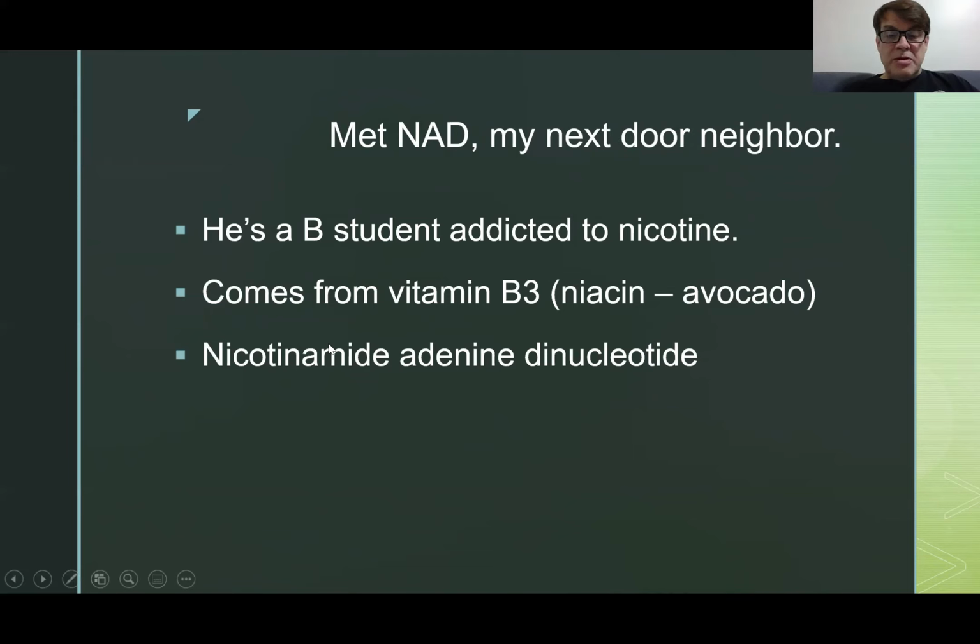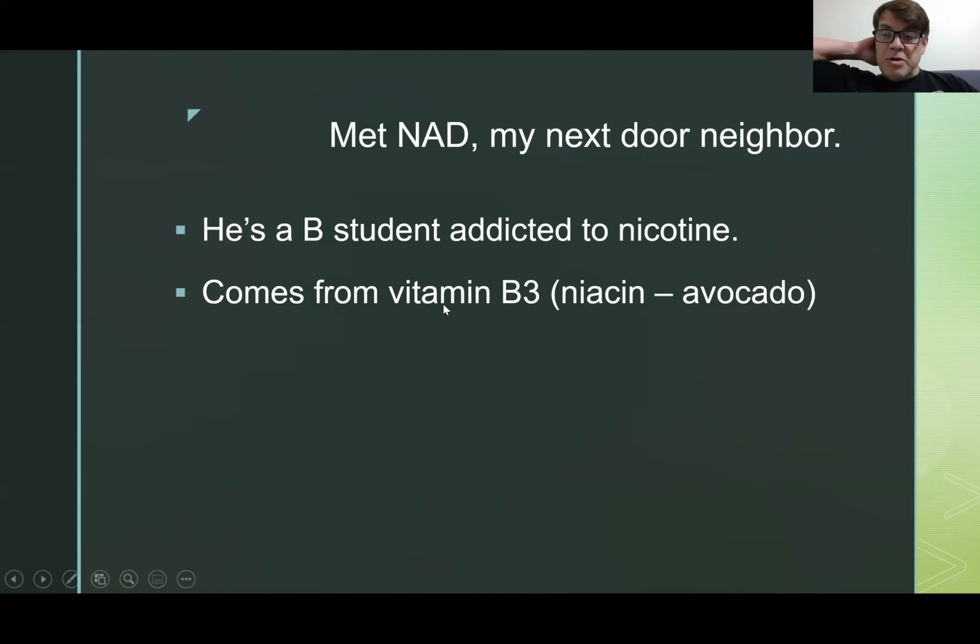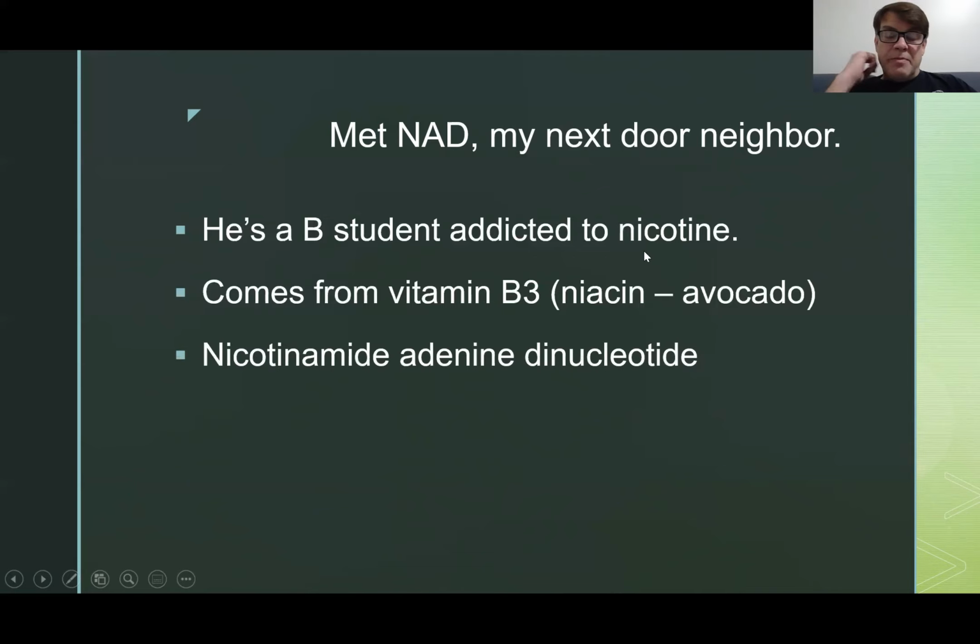So this NAD comes from vitamin B3, which is niacin. How do you get niacin? Well, I looked it up. There's niacin in avocado. It's also in fish and poultry and meat. But everybody eats that stuff, right? Unless you're a vegan or something. But anyway, you like avocado, right? So vitamin B3, avocado will get you. He's a B student. Get it, B student? That's where the NAD comes from.